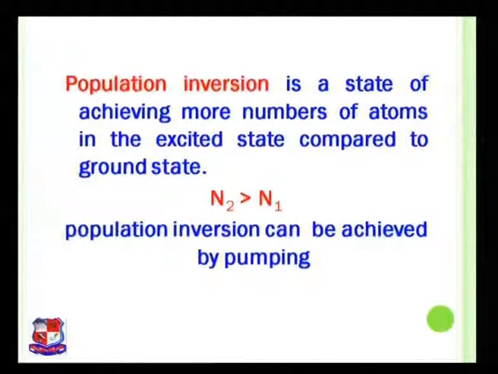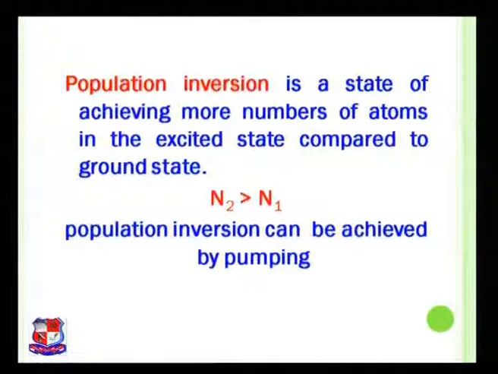Population inversion is a state of achieving more number of atoms in the excited state compared to the ground state. That means N2 is greater than N1 is the population inversion condition. In the last line, you can read that population inversion can be achieved by pumping.